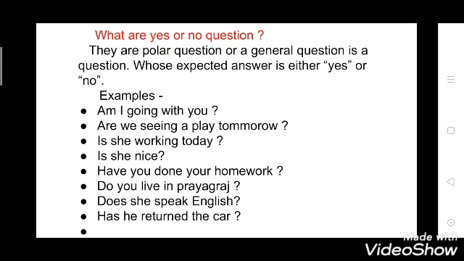Is she working today? Is she nice? Have you done your homework? Do you live in Prayagraj? Does she speak English? Has she returned the car? In these examples, you will give your answers in either yes or no form. So these all are examples of yes or no questions.